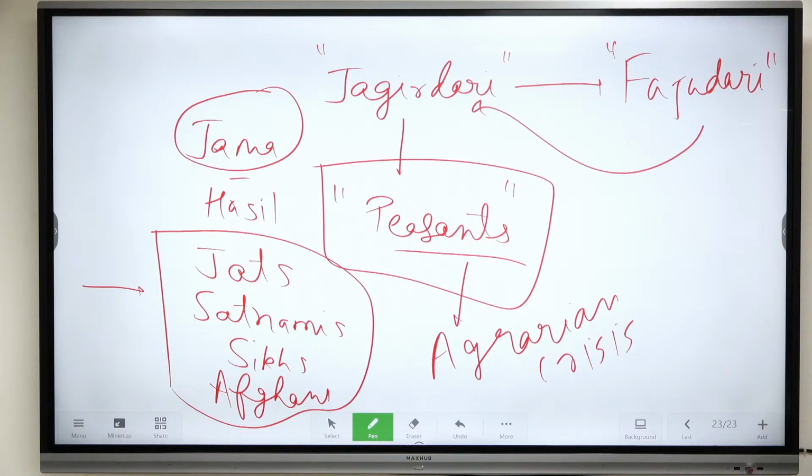Satnami were sadhus who were living there, and they were getting affected by the policies of the Mughals. So that's why they started the revolt.